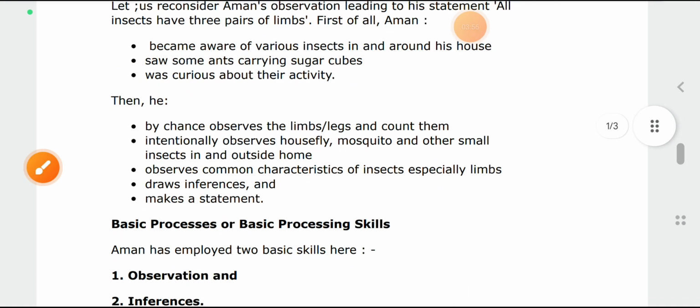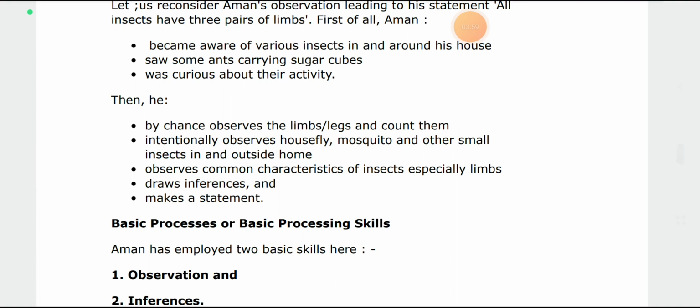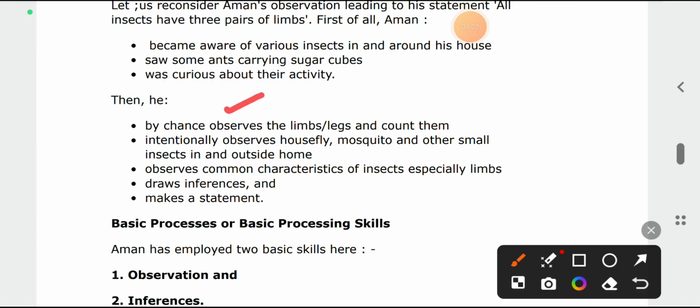Then he observes their limbs, legs, and counts how many legs there are. Intentionally he observes the housefly, mosquito and other small insects inside and outside the home. He does not only observe the limbs of one insect; he observes different types of insects and common characteristics of their limbs.